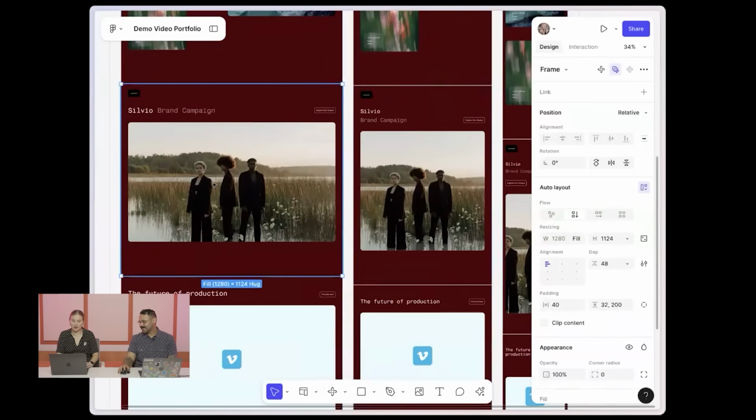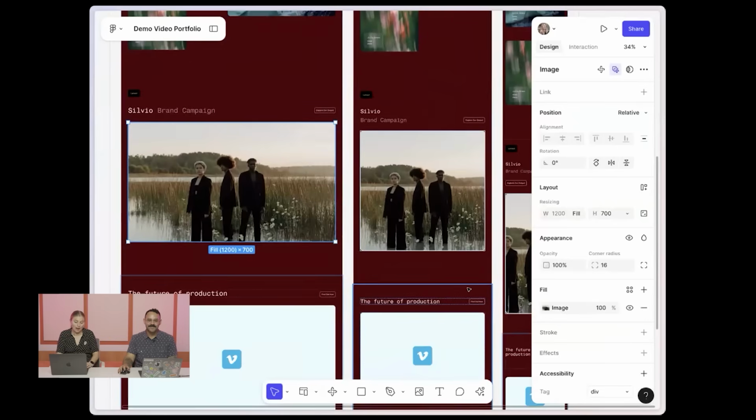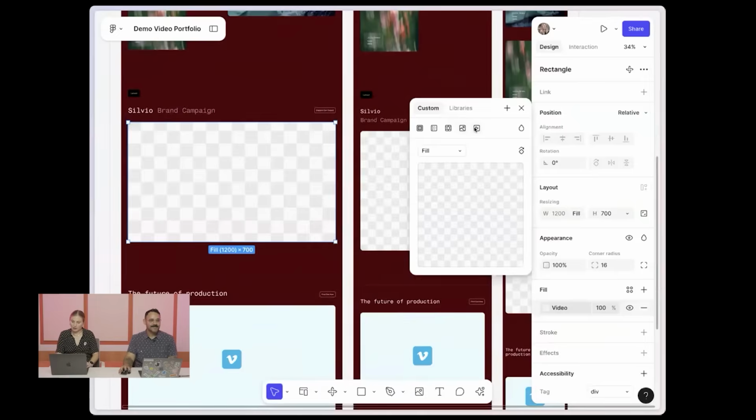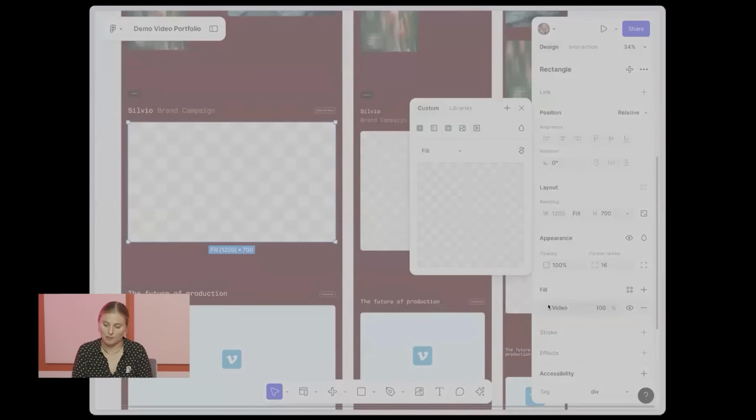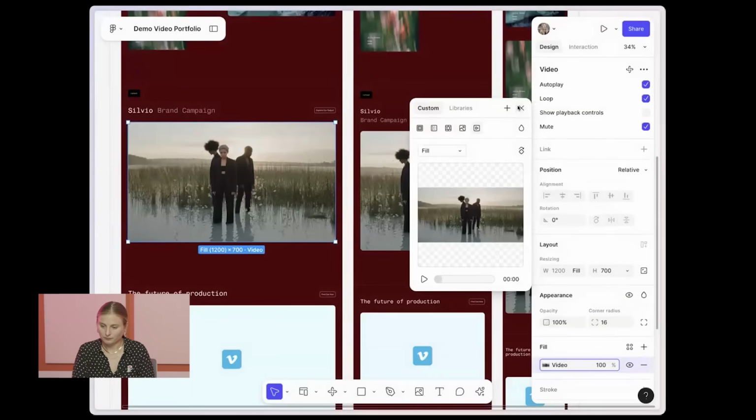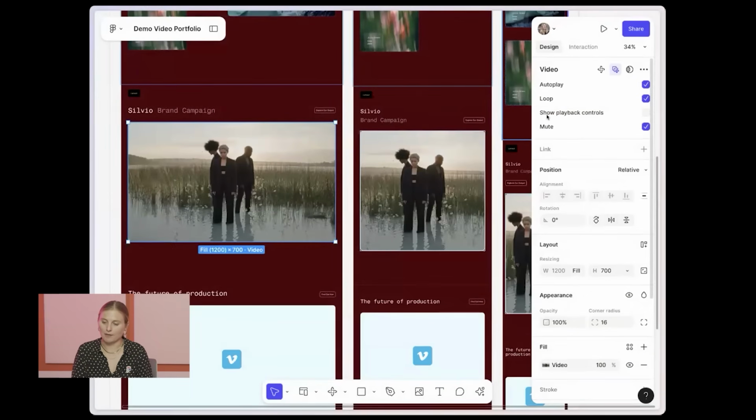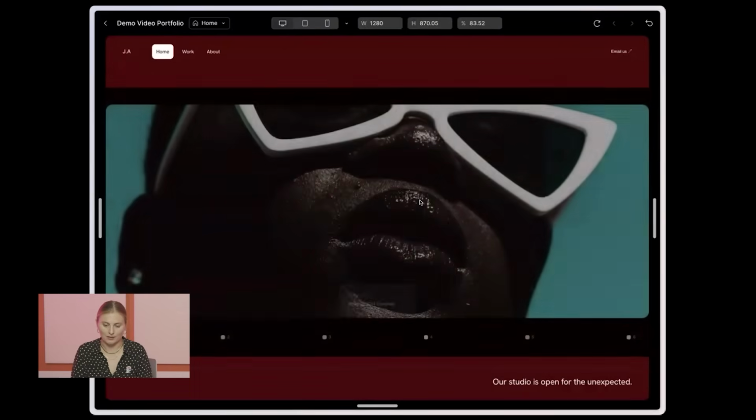Scrolling down here, you'll see I have this static image. But now, with our new video fill feature, I can actually go in here and click this new button, replace the image with a video. Once I do so, you'll also see that I have some new controls on the right to be able to control how this video comes to life on my site. So let's take a look at how that's coming to life.